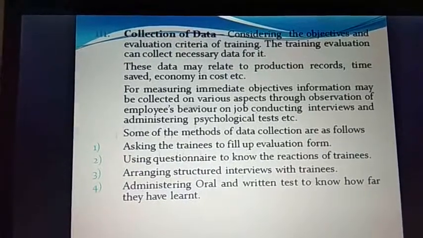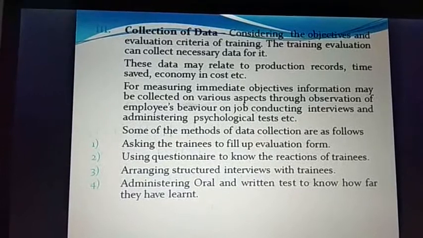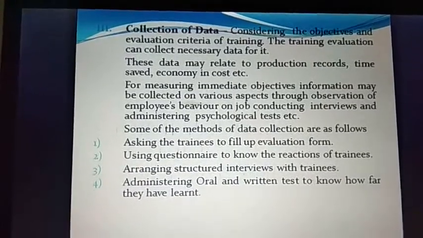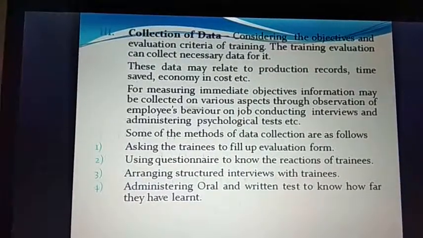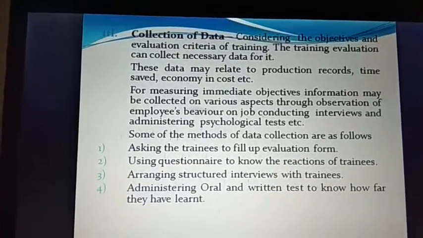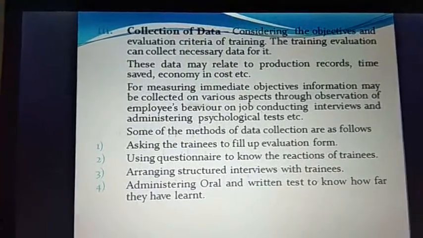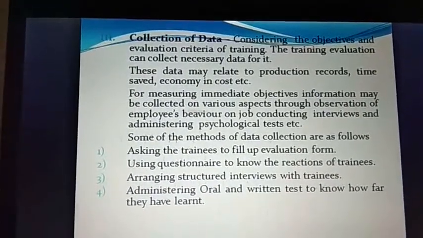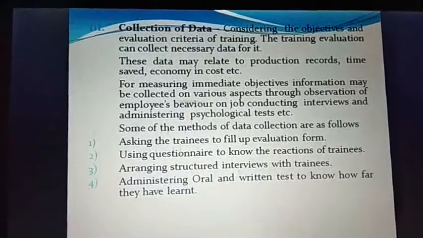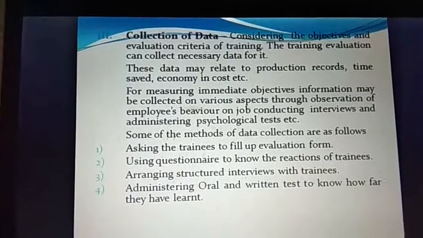And once all this data is collected and analyzed, then we can put it in a number-wise fashion: these are the 10, let's say, main basic points from the perspective of a trainee that are important in order to evaluate the training. If these evaluating criteria are met, then we can say that the training has been effective enough for the trainees, right?